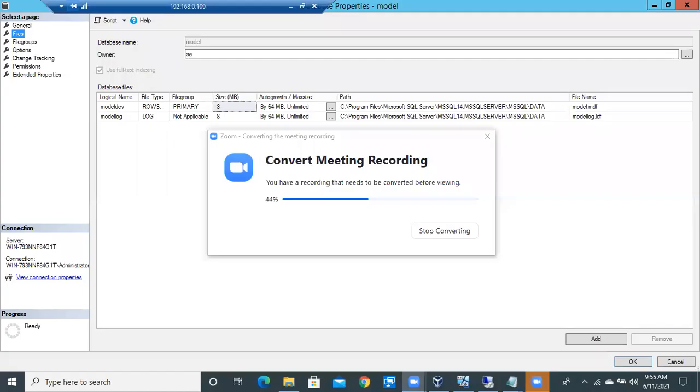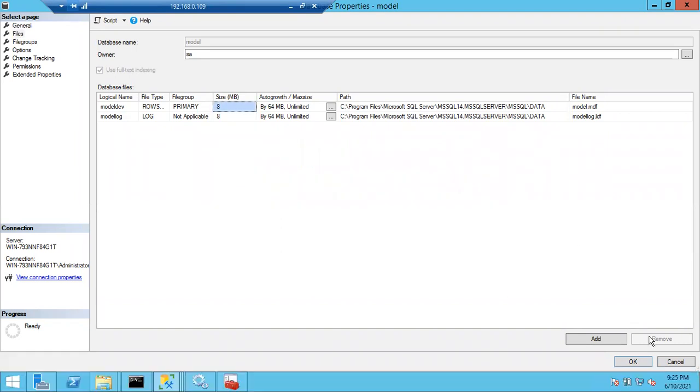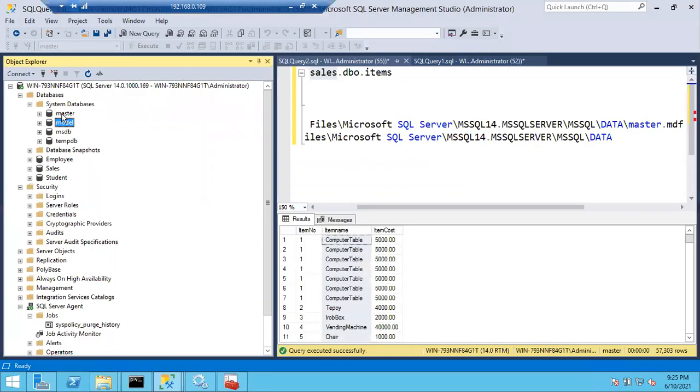Let me share the screen, right? So these are the main important things related to the system databases. System databases are always very important in managing your SQL Server. Master will store the SQL Server settings and all. Other database paths, other objects, metadata and all will be stored in the master database.